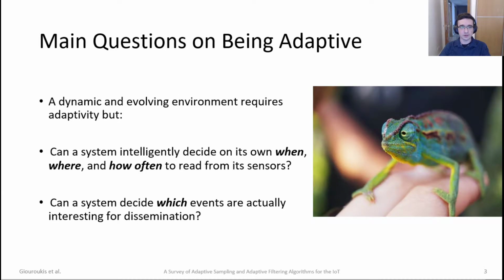So for an environment such as the IoT, which is highly dynamic and changes a lot over time, adaptivity would be the answer. But can a system that runs on top of such an environment intelligently decide on its own when, where, and how often to read from the sensors to satisfy user queries? And can the same system actually decide on its own which events are actually interesting for further dissemination downstream and then to a sink?